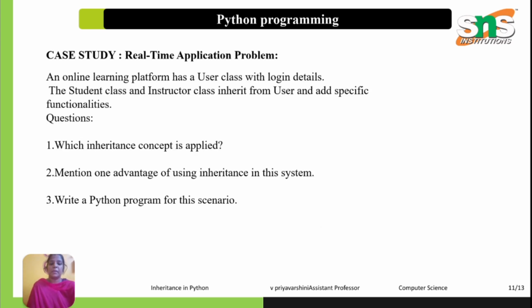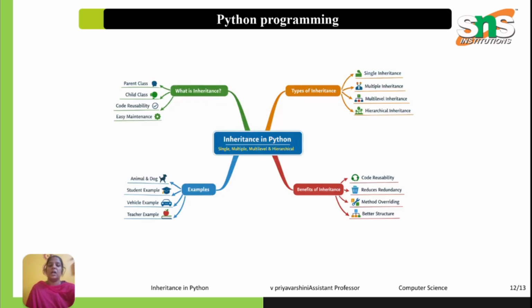Next is method overriding. Sometimes a child class wants to redefine the parent method. This is called method overriding. Example: class Animal, def sound(self), print animal sound. Then class Dog(Animal), def sound, bark, right? Here the child overrides the parent method, which supports polymorphism. What is the super function? To call the parent class method inside the child class, we use the super method.